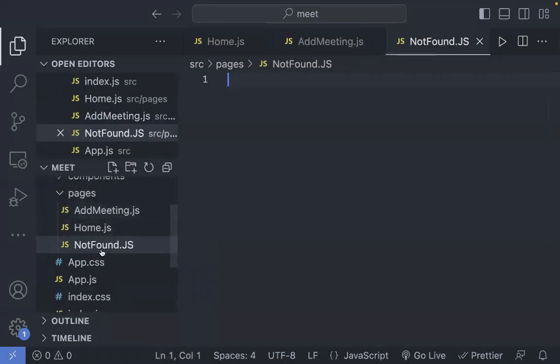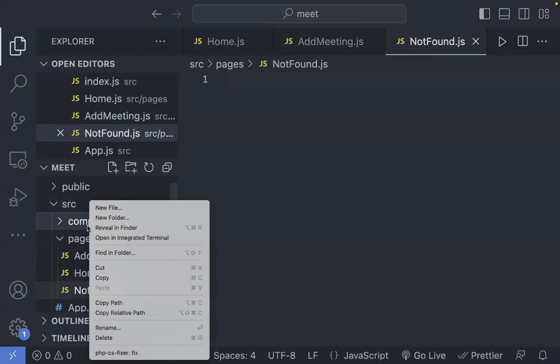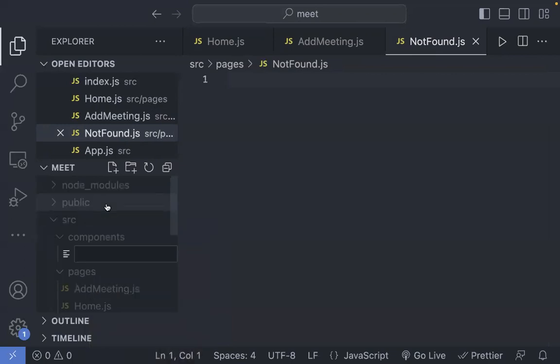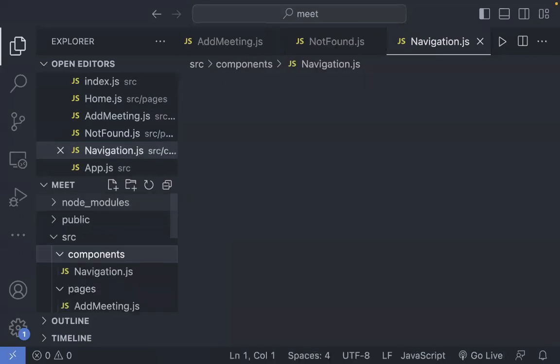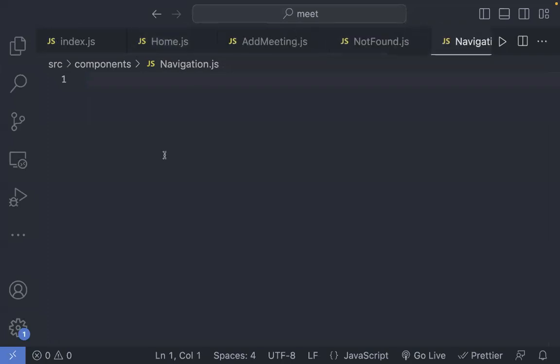My bad, the JS should not be in capital letters. Fine, three pages is okay for now. Now in components, I'll create a new file and name it navigation.js. Okay, a lot of things have been done.